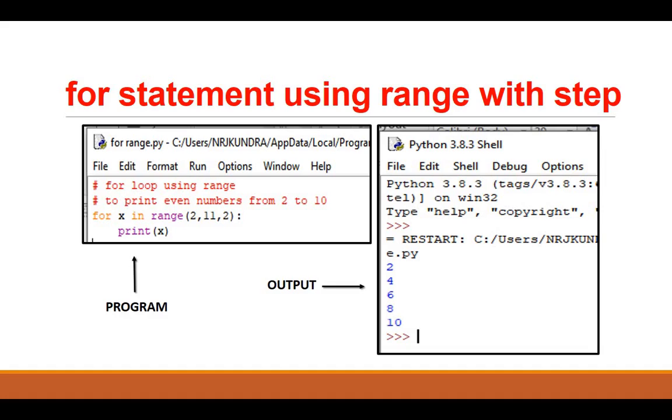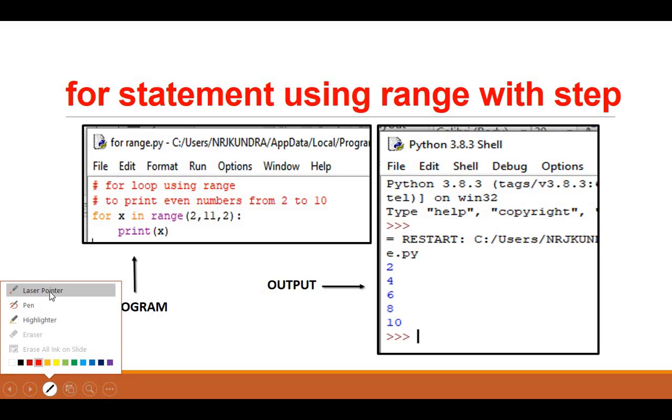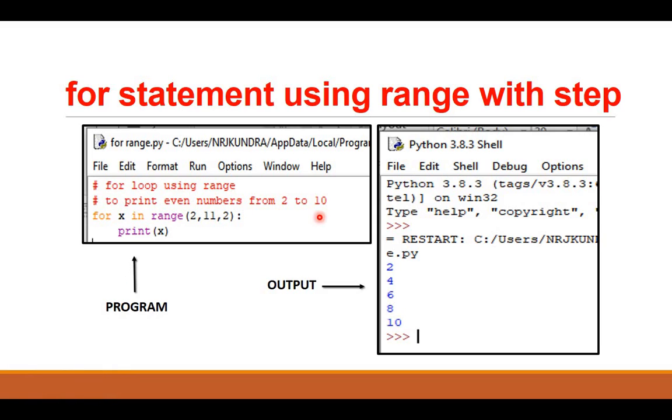Now we will see how the range function works with a step. Here you can see that I have a program to print even numbers from 2 to 10. Now what are even numbers? Even numbers are 2, 4, 6, 8, like this it keeps on going, which are divisible by 2. So the gap between two numbers is 2. By default the step value is 1, but here we need to change it to 2.